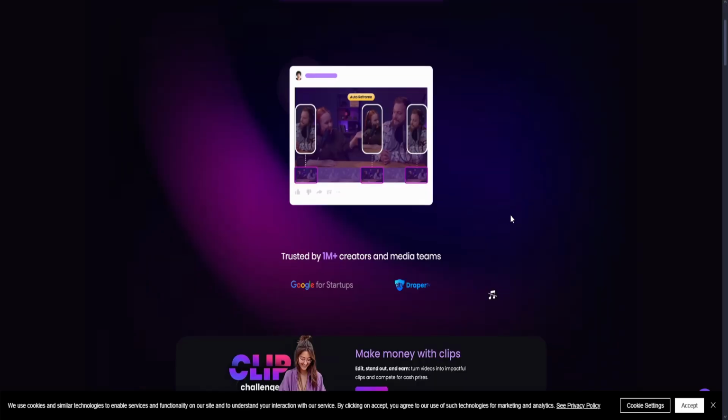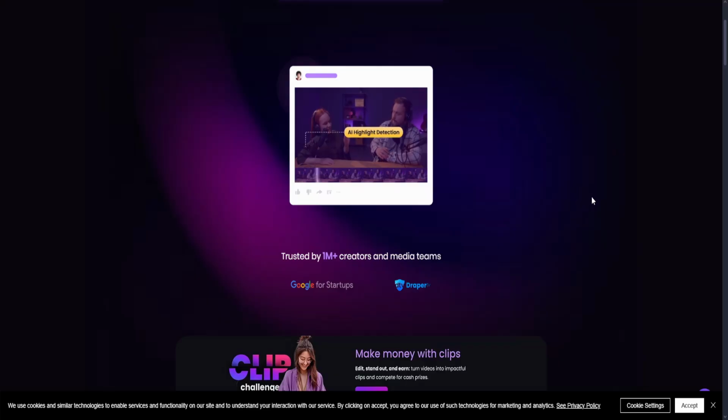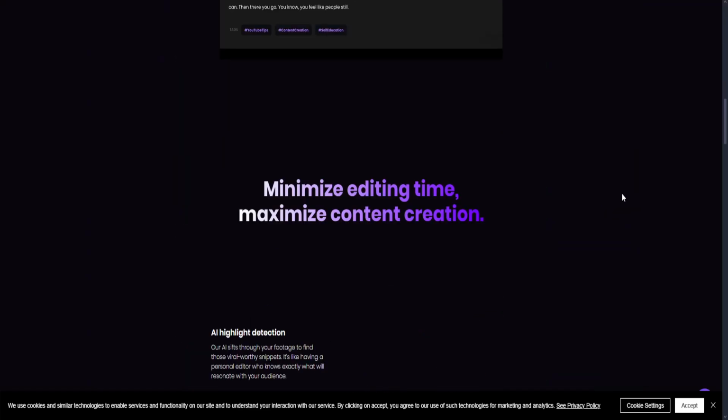Now, Wisecut, on the other hand, offers you auto-remove silences and add jump cuts instantly. They also have auto subtitles and then some translation plus voice dubbing. It's also fast and easy, which is perfect for short videos, courses, and reels.